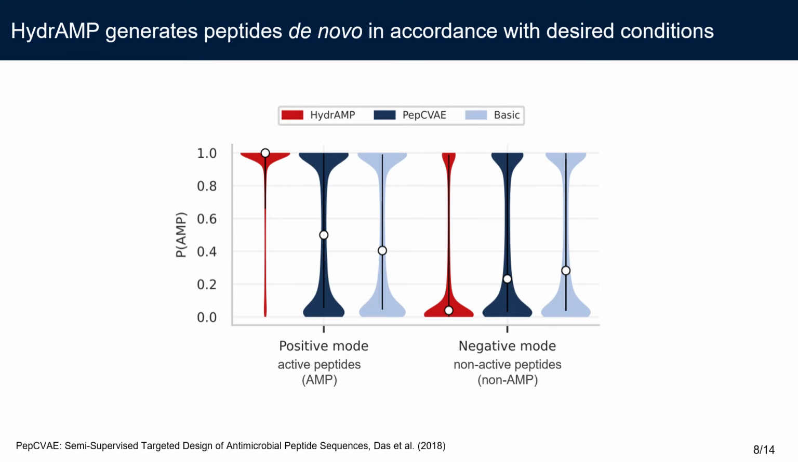Now let me show you how HydrAMP performs in generation. First, we show that our model can generate novel peptides with requested properties. When prompted to generate active peptides, our model generated peptides with high probability of AMP, and the opposite in case of inactive candidates. In case of HydrAMP in the positive mode, the distribution of probability of AMP is skewed to high values. Other models are unable to generate active peptides with such success rate.